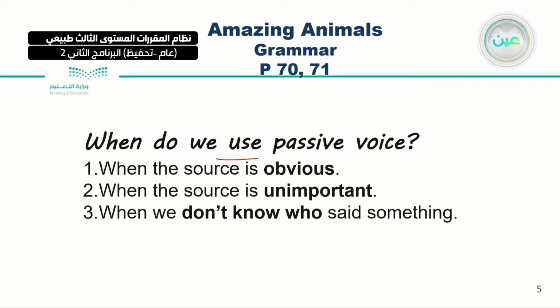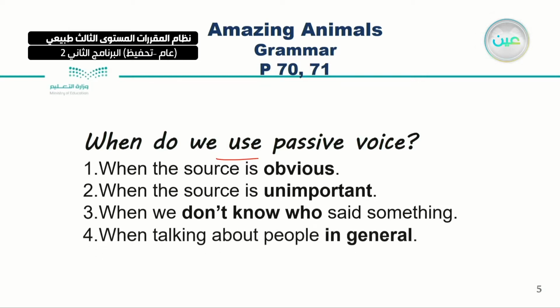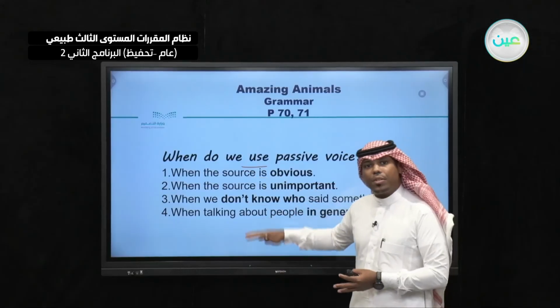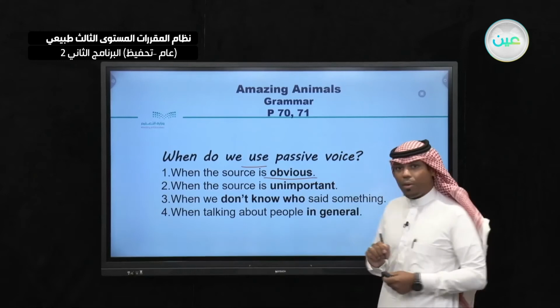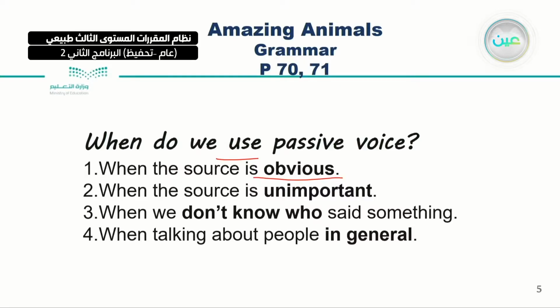He doesn't know who said this one. Number 4, when talking about people in general. So I use the passive voice in these 4 statements, as you can see here: when the source is obvious, when it's unimportant, when we don't know who said something, and finally, when you talk about people in general.